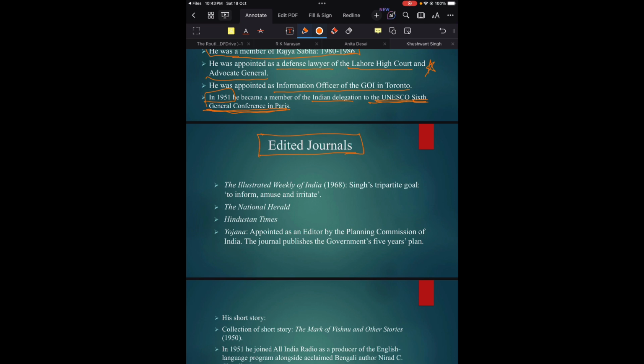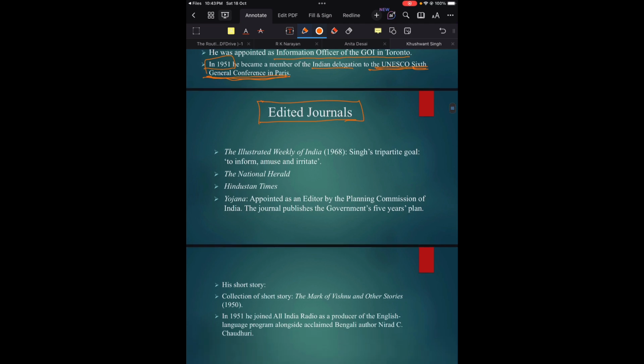In the last year in EMRS examinations, one of the questions came from Khushwant Singh regarding his edited journals. You will be given the names of four journals, and you will be asked to identify which of the following options is correct regarding the journals of Khushwant Singh. See this first one, the Illustrated Weekly of India.